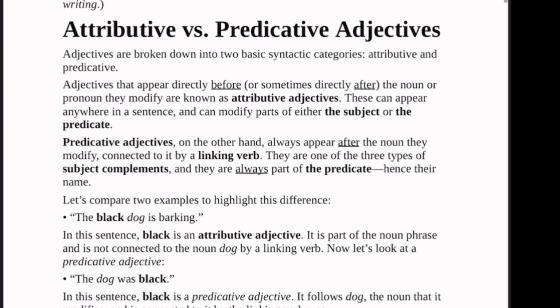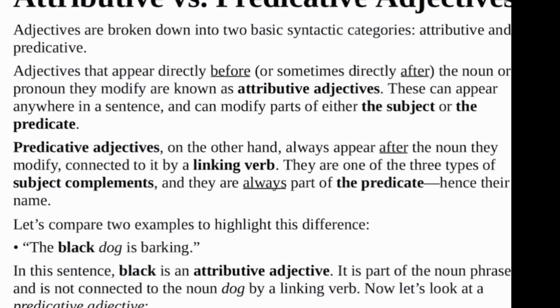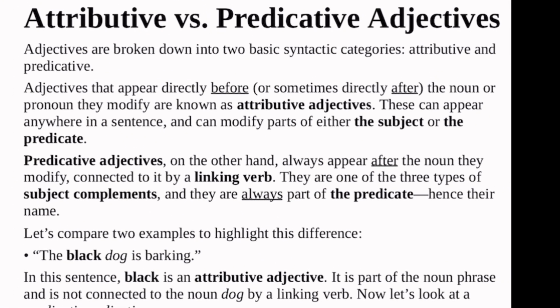Okay. Moving forward, let's talk about the difference between attributive and predicative adjectives. Yes, these are just English jargon, but I'm going to explain extensively what they mean. Adjectives are broken down into 2 basic syntactic categories. What do we mean by that?